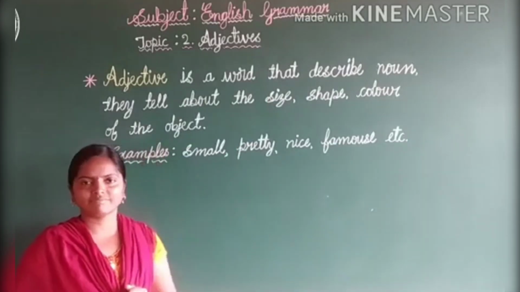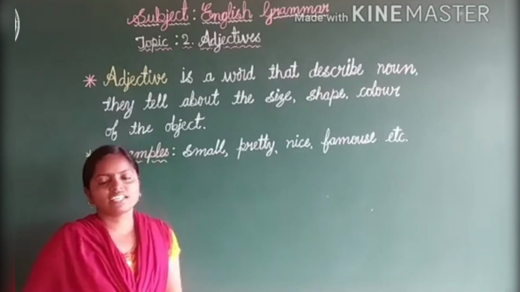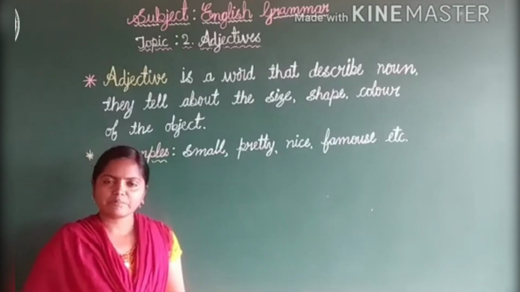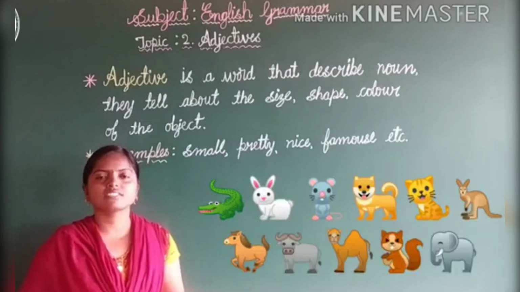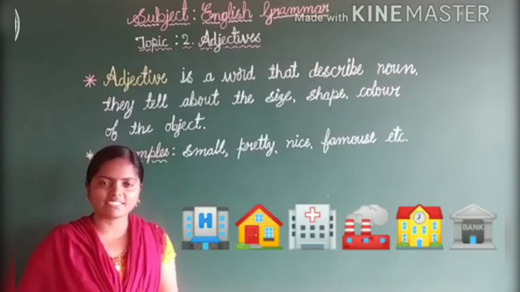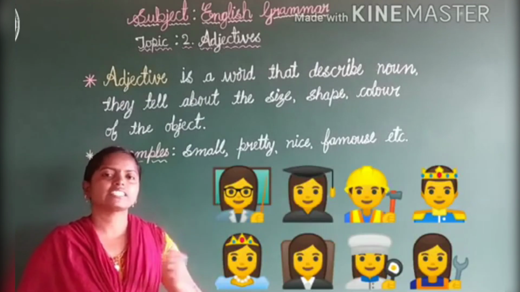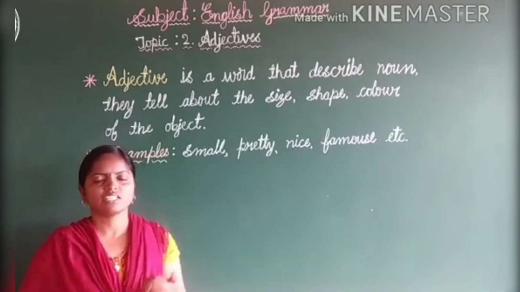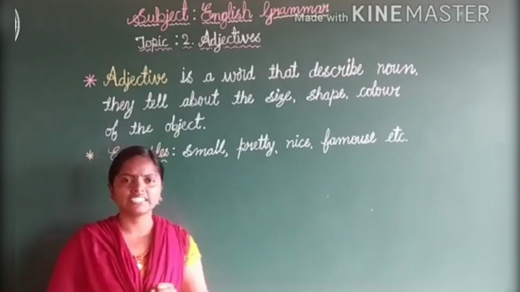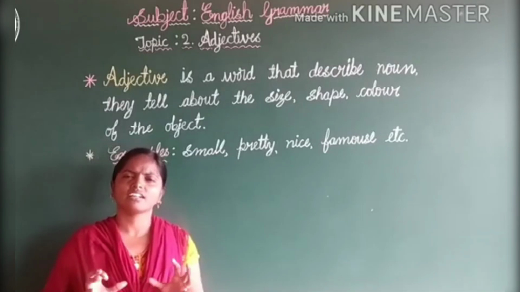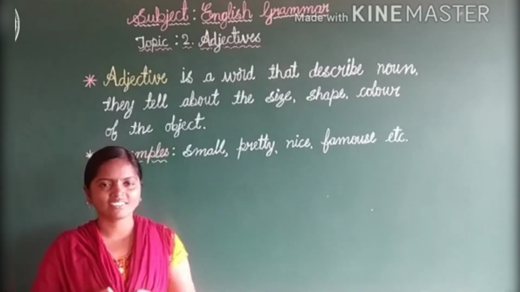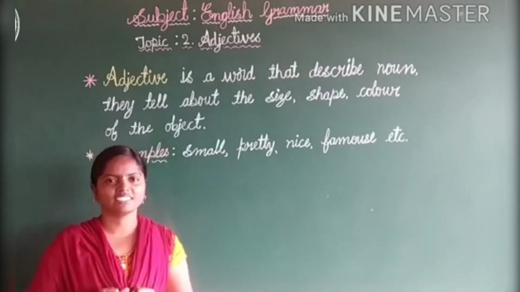You know what is a noun? Noun is the names of birds, animals, things, places, and persons. For example, animals names: lion, tiger, cheetah, cow, dog, puppy, kitten.